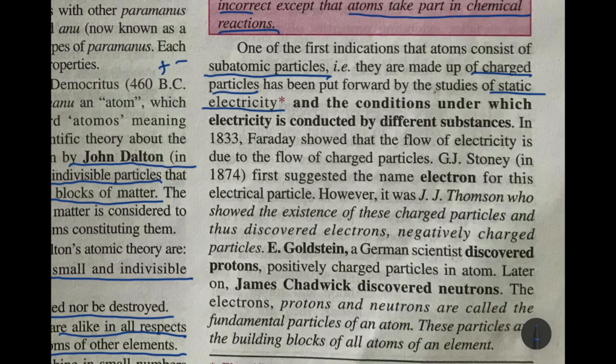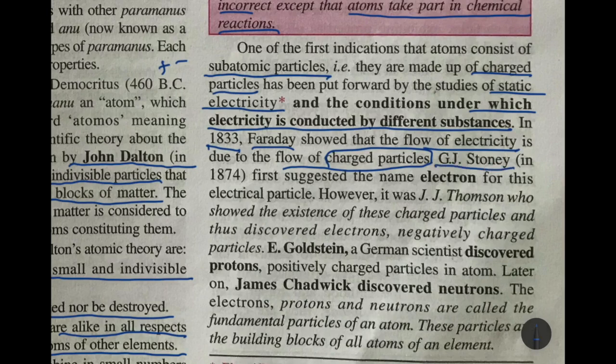And of course, the conditions under which electricity is conducted by different substances were studied. In 1833, Faraday showed that the flow of electricity is due to the flow of charged particles. That means atoms were still made up of smaller parts.